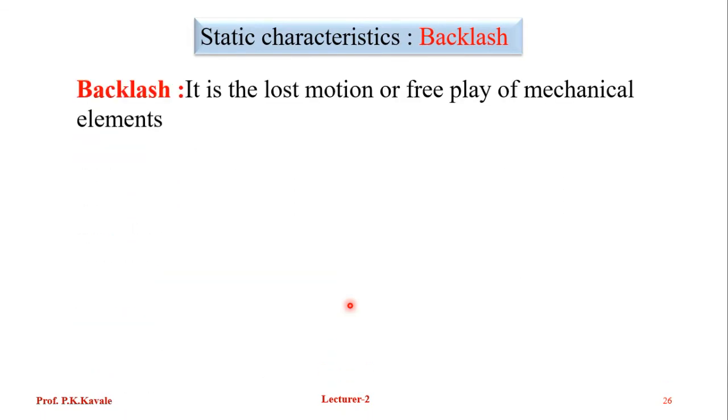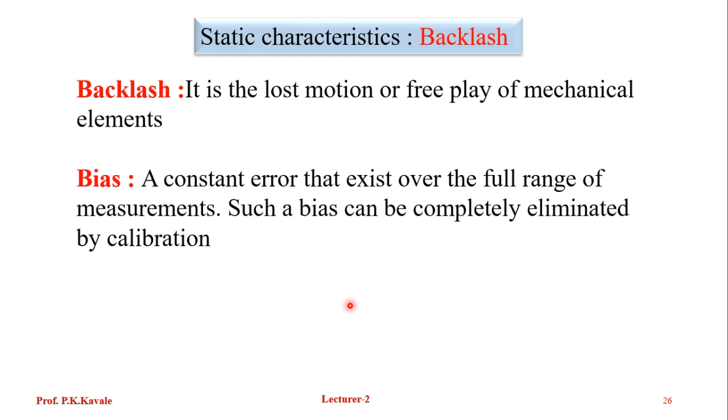Backlash is the lost motion or free play of a mechanical element. Bias is a constant error that exists over the full range of measurements. Such a bias can be completely eliminated by calibration.